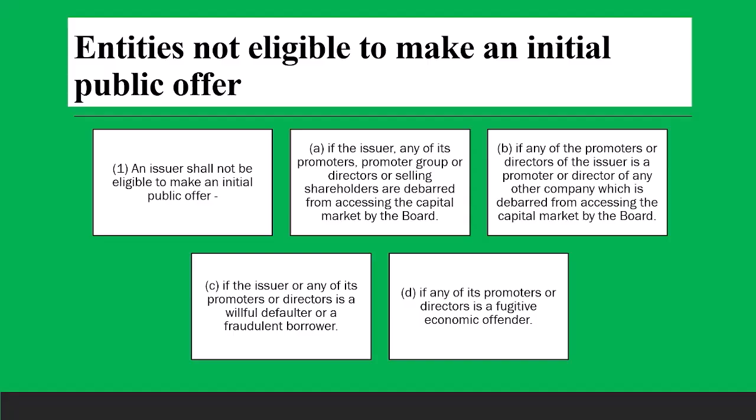So these are the people who are not allowed to raise capital. First, the company which has been debarred, or if the promoter or director of the issuer is a promoter or director of any other debarred company, then the company will not be allowed to issue shares through an IPO or FPO. Then the promoters who have been declared willful defaulters will also not be allowed to raise money. Or if the company, promoters or directors have been declared economic offenders, they will not be able to raise capital.